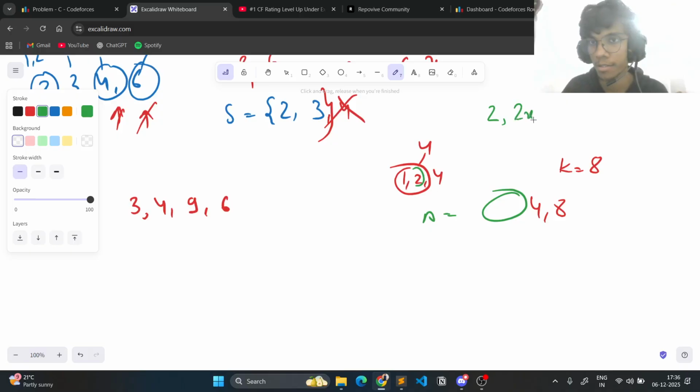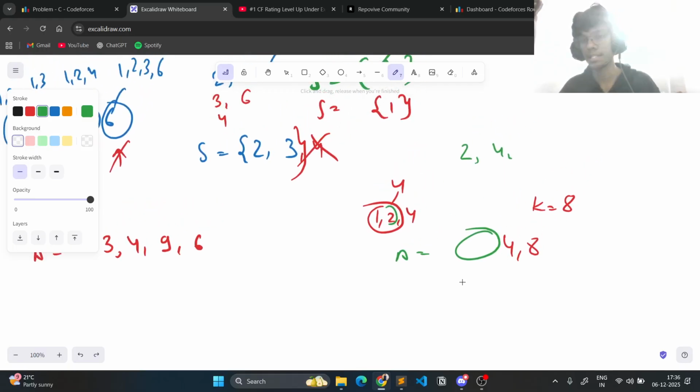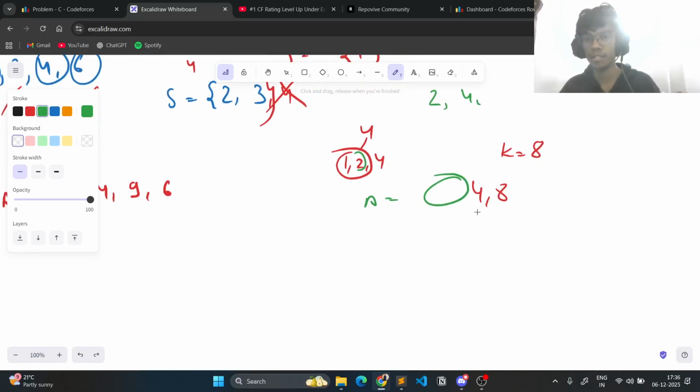The multiples of 2 are 2, 4, 6, 8, or the multiples would be represented in the form of 2x. So 2 itself is not present, no? So this condition will fail, because set A has to contain every positive multiple of 2 up to k. So that would be 2, 4, 6, 8. Even if 6 were present here, this will still fail, because 2 itself is not present, right? So I'm saying that I actually do not need to worry about all the divisors of any element. We can just take this element, and then see what the multiples of this are that exist in array A.